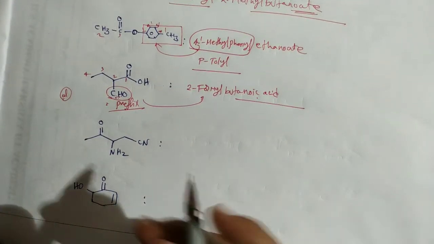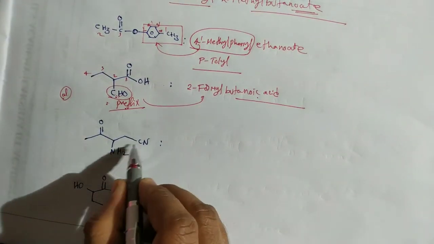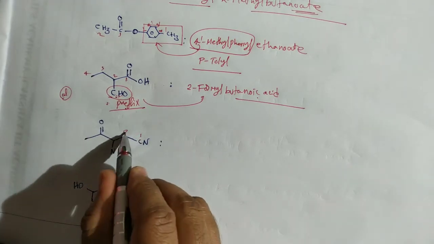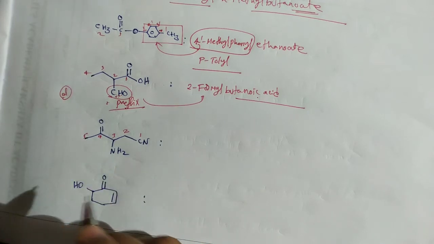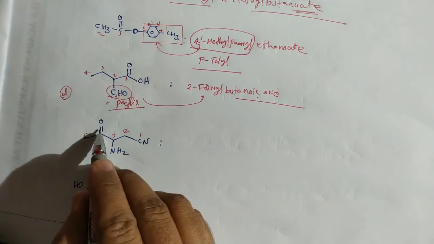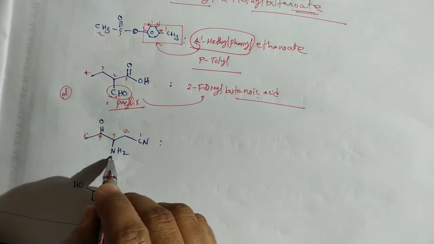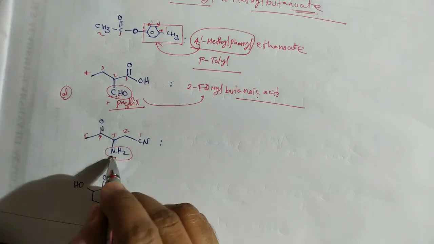Now here there is one more compound with more functional groups. Here CN, NH2, CO. Here CN has a high priority functional group. So 1 2 3 4 5. That means here on the fourth carbon the keto group is named as oxo. On the third carbon there is an NH2, it is named as amino. Okay, because these two are the substituents.